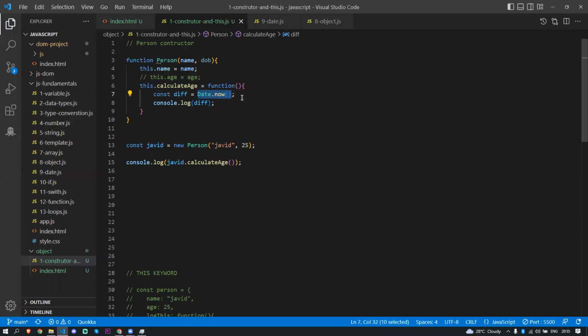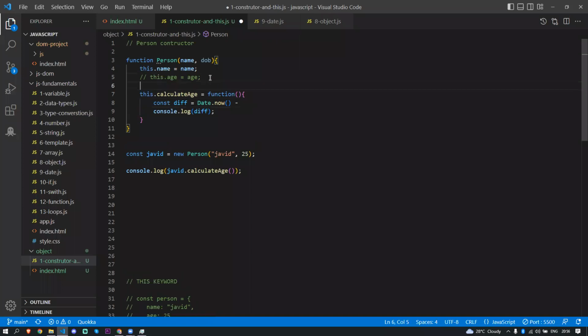Now this logic is a weird thing, and even though I don't know how this is actually working, I remember this. Okay, that's what I'm just showing here. So now what I'm going to do here, I'll just create some variable. This dot birthday equal to new date. In the date, I'm going to pass this DOB.